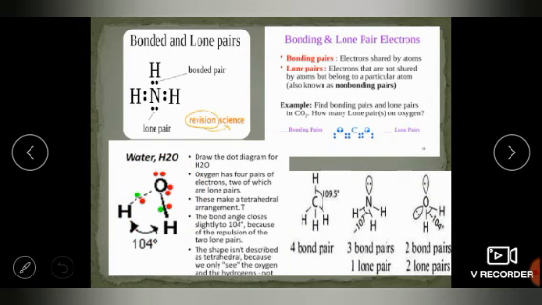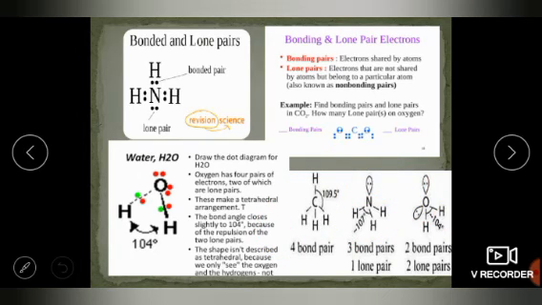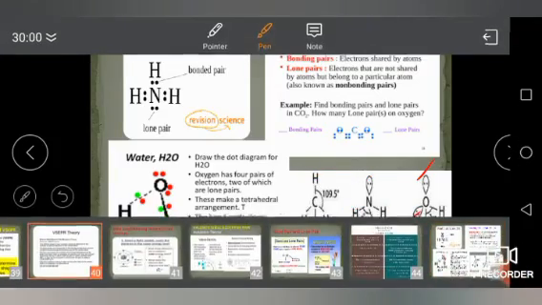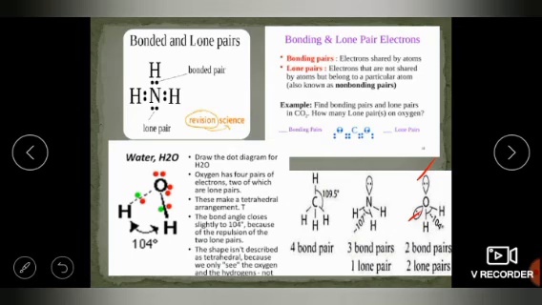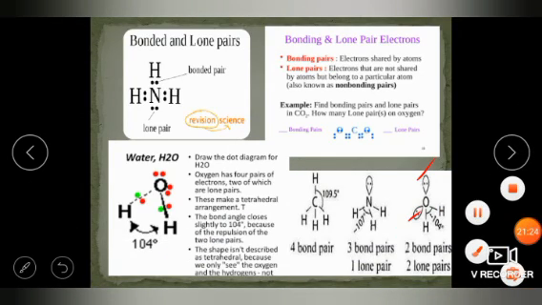Okay, so these are some more shapes. Take the example of methane: there is no lone pair, 0 lone pairs, so all 4 hydrogens form bond pairs. This is one tetrahedral; this is a second type of tetrahedral where 1 lone pair and 3 bond pairs are there, in ammonia; and this is water, 2 lone pairs and 2 bond pairs. So how many directions are there? 1, 2, 3, 4 in each. You can see we have 3 different examples with the same type of direction. So this is all about lone pair and bond pair information.